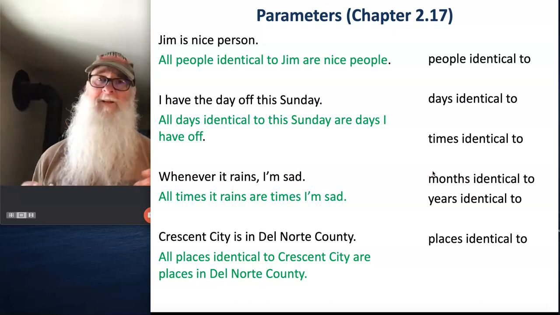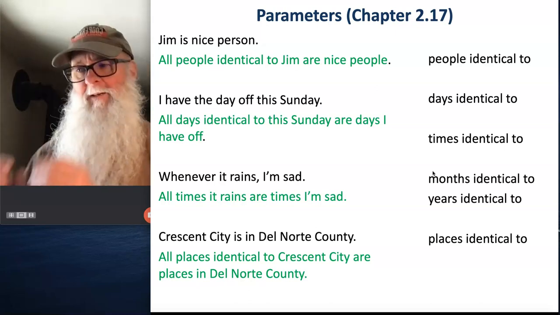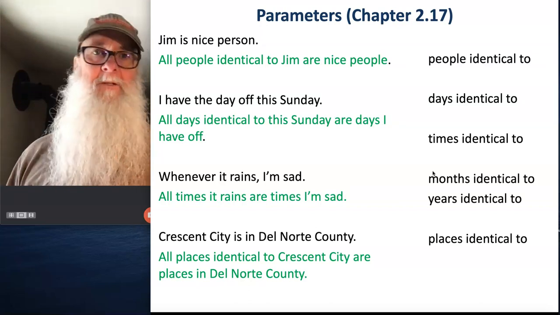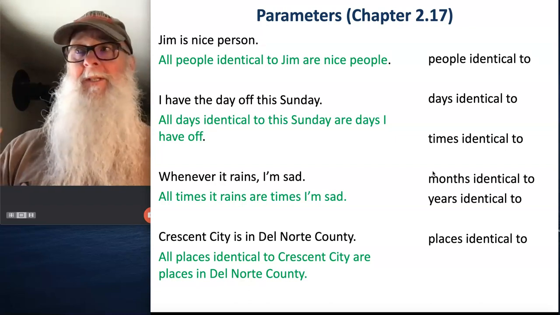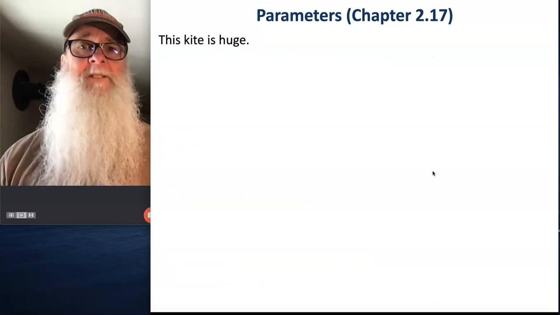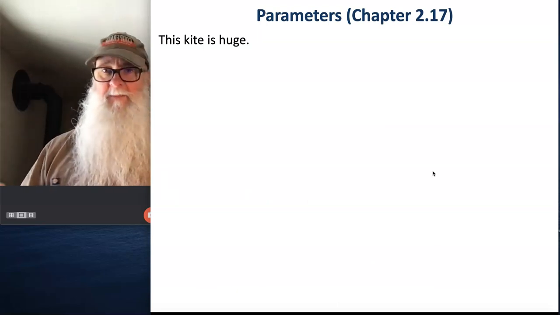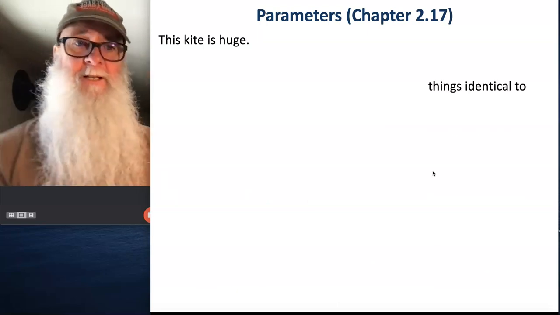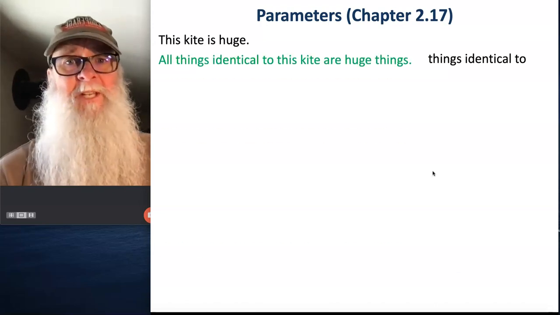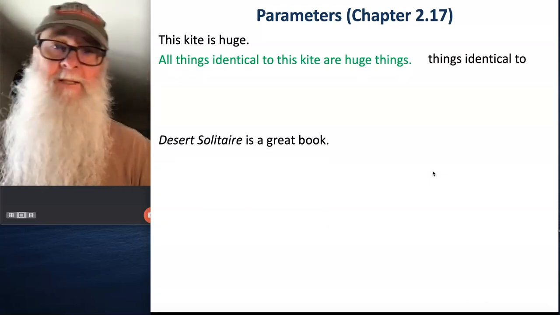And you can see how these parameters allow us to take these very specific, these very particular nouns and turn them into countable noun phrases while not losing the ability of the statement to make the specific reference to the individual thing that is being mentioned. So when we get a statement like this kite is huge, we can even use something like things identical to. All things identical to this kite are huge things.